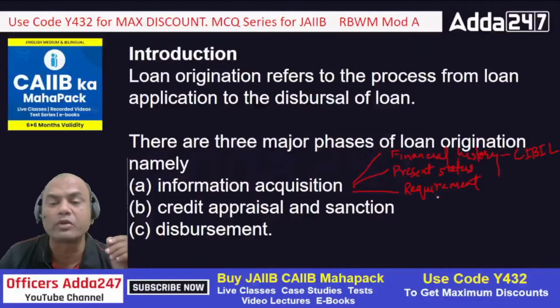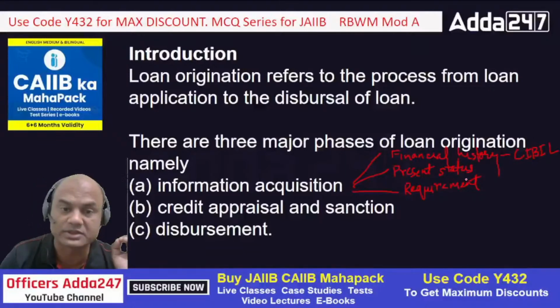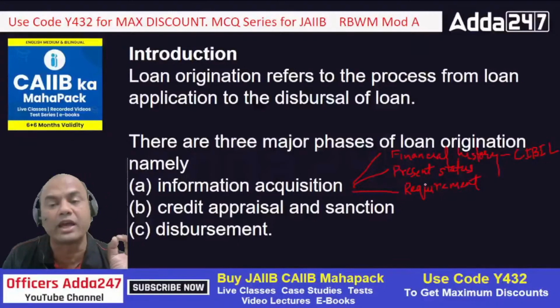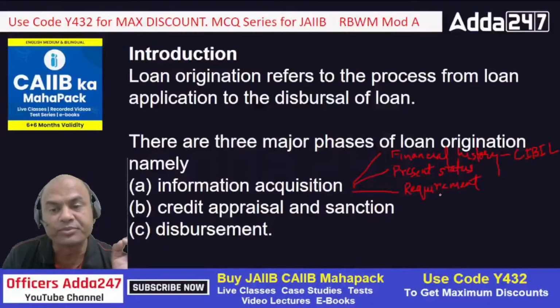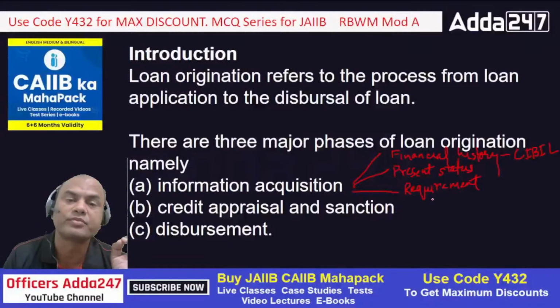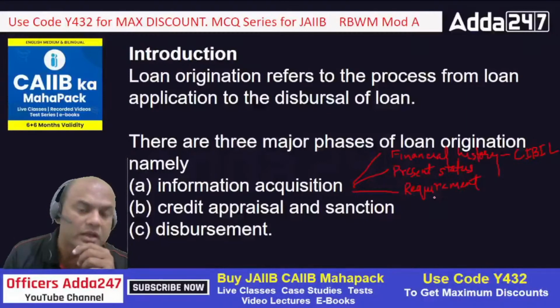And third is the requirement. What is the actual requirement? Why does the customer come for the loan? Does he require it for a lawful purpose or some unlawful purpose, right? So this is all information acquisition. And where do we get all this information? We should have our loan application form designed in such a way that all the three things should be added into that form, right?